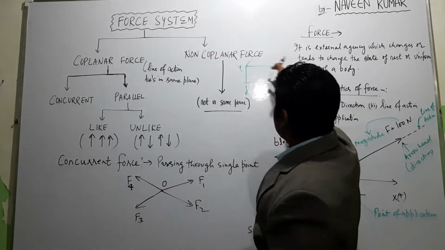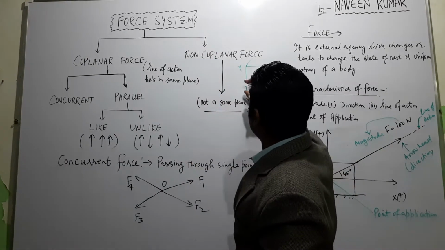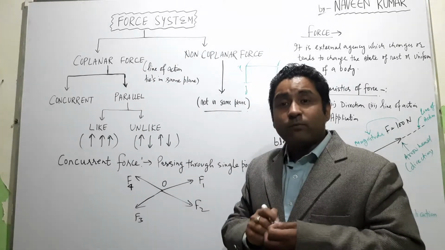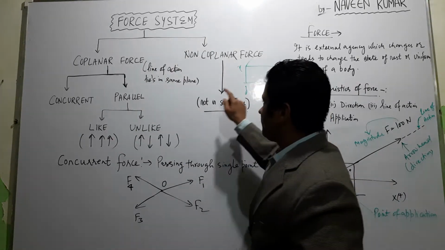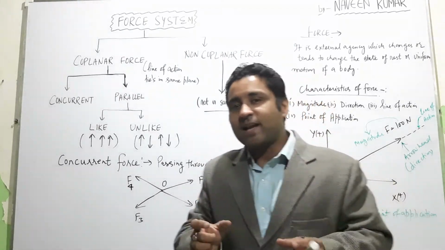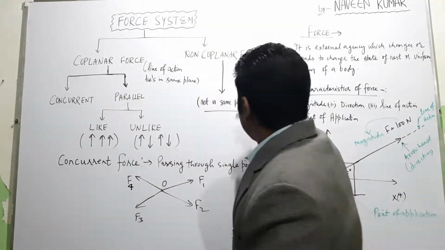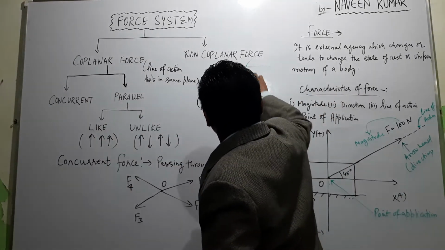So this is one plane. Plane means 2D, xy. This is the second plane. If the force lies in this plane, that is called a single plane. So coplanar means if the forces are lying in a single plane, then it is a coplanar force. I think this is clear to you, what is a coplanar force.